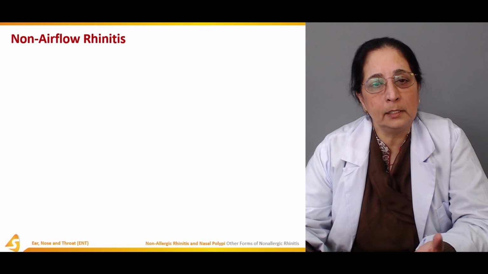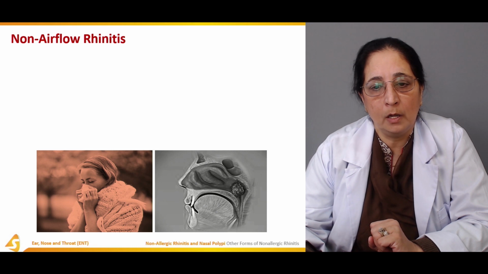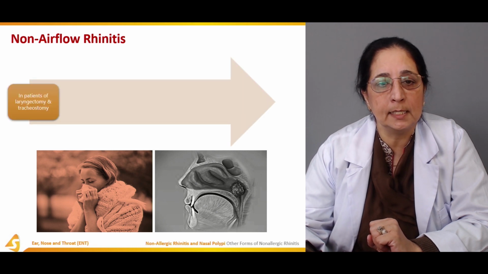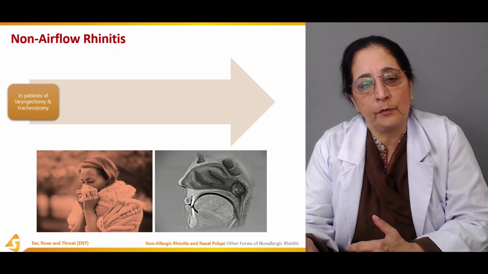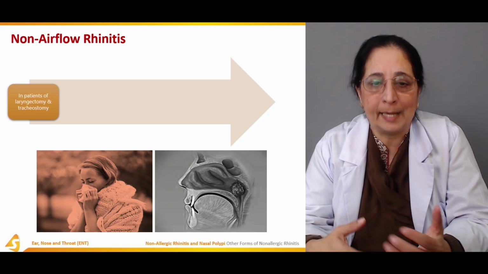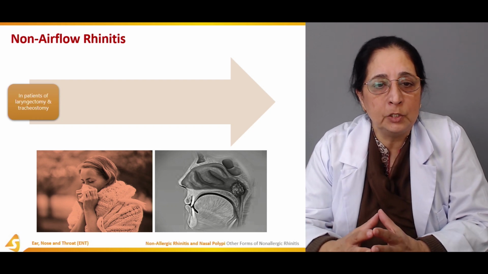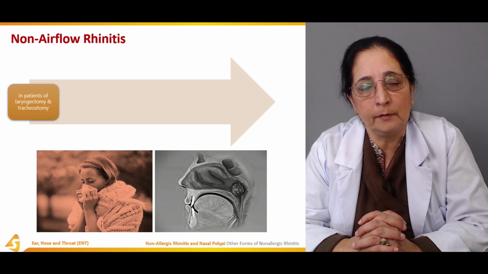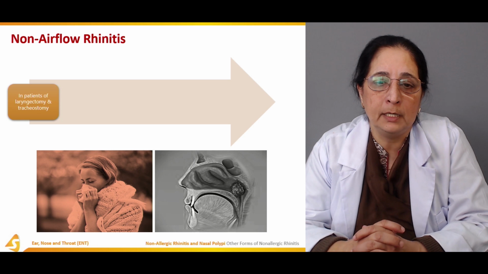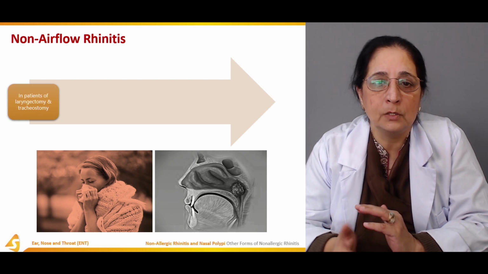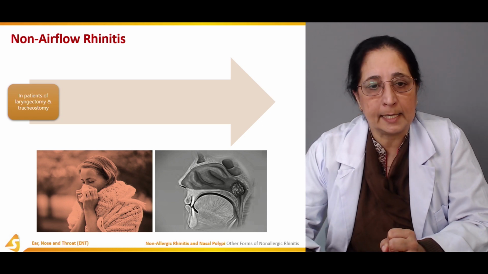Then the other term, non-airflow rhinitis. Non-airflow rhinitis is self-explanatory: airflow is not occurring normally. In patients who have laryngectomy, when the larynx is removed and they have a tracheostomy, the airflow is not normal, so it is non-airflow rhinitis.